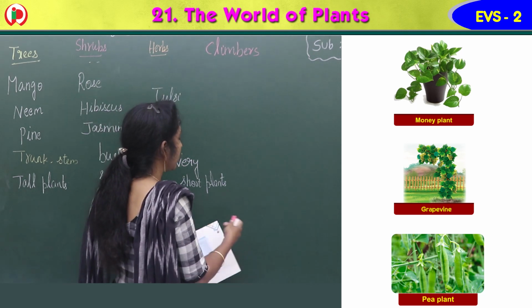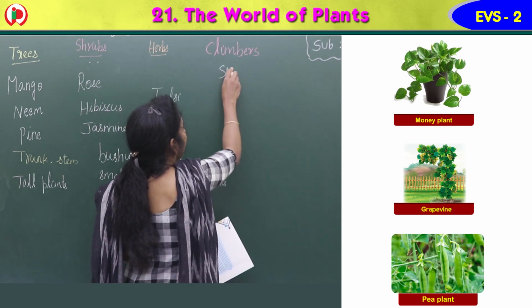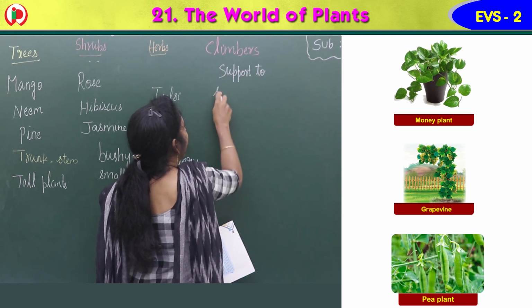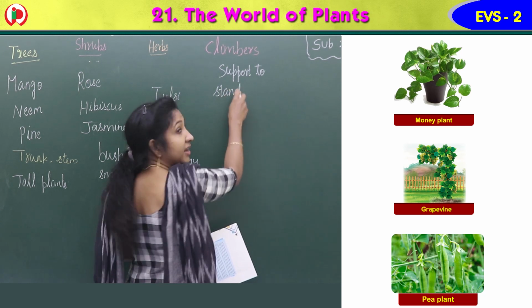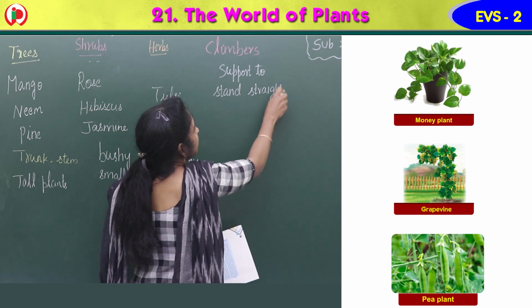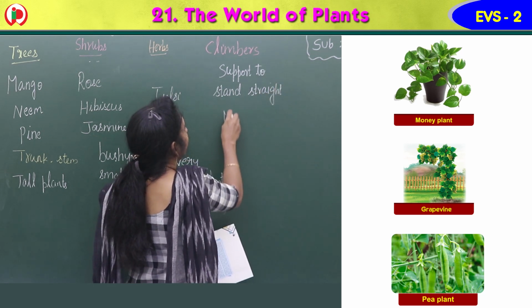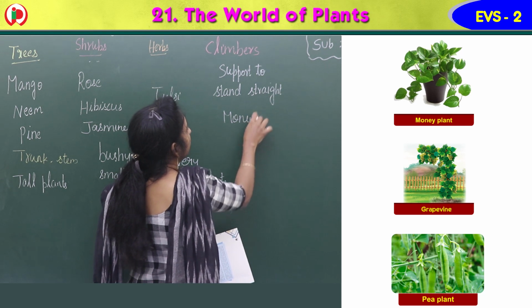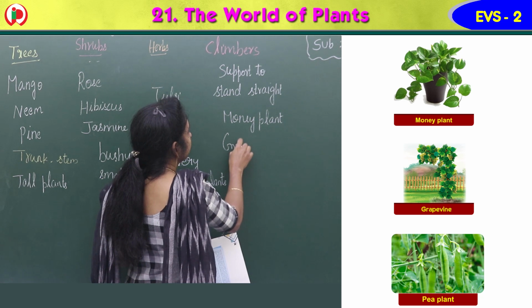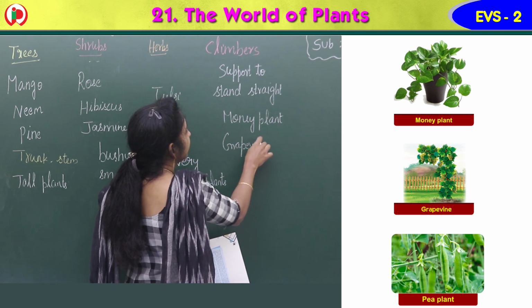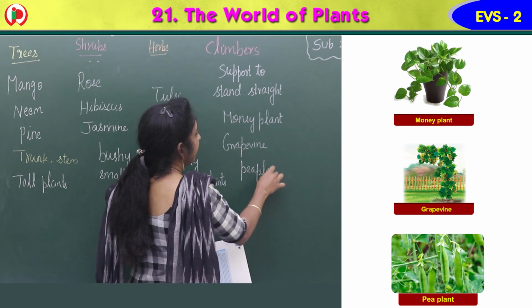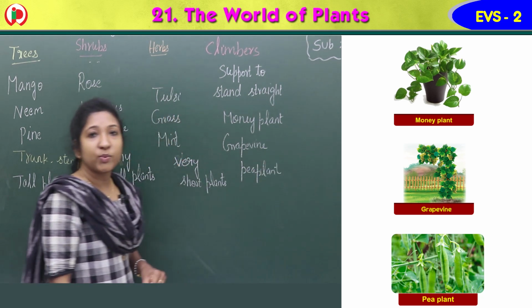Climbers always need support to stand straight. Examples: money plant, grapevine, pea plant. These are all examples of climbers.